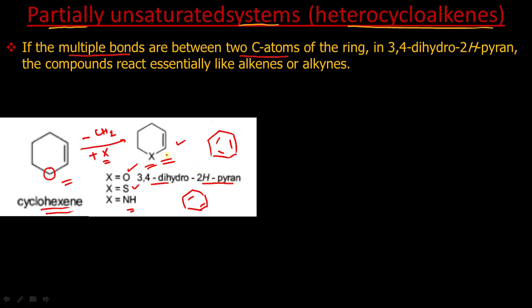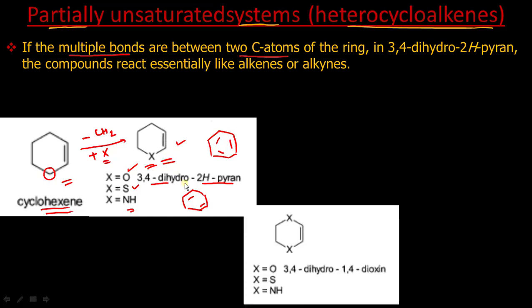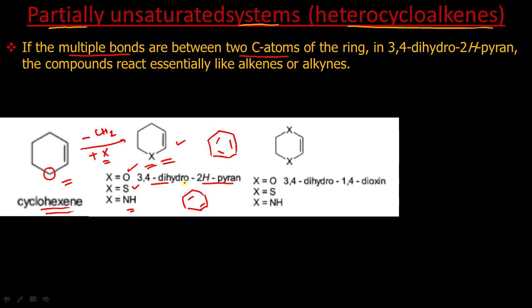Now how to get the names of these compounds, we will discuss in our next lecture, in our syllabus, how to name these heterocycles. Here I just want to tell you about the classification, so don't worry about names, we will discuss separately. So this compound is a partially unsaturated system, it is 3,4-dihydro-2H-pyran.